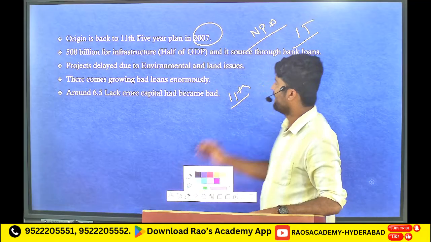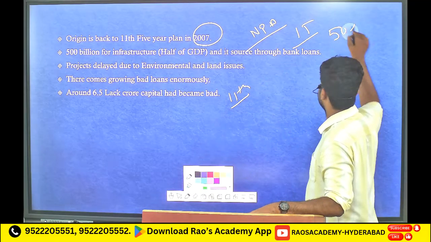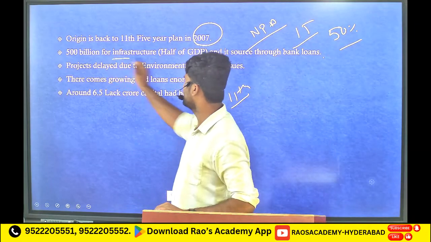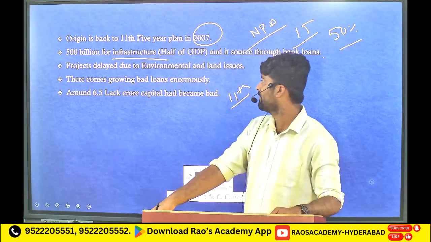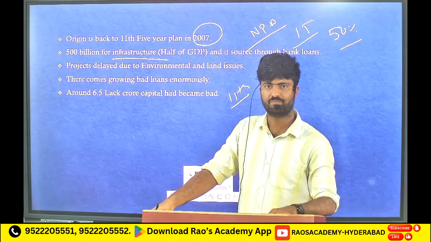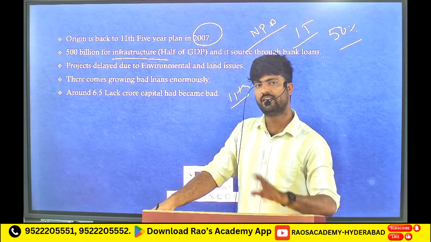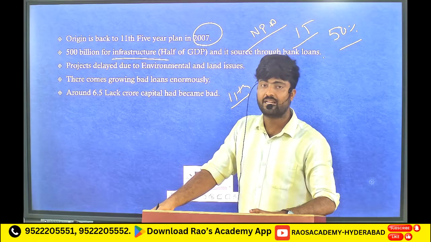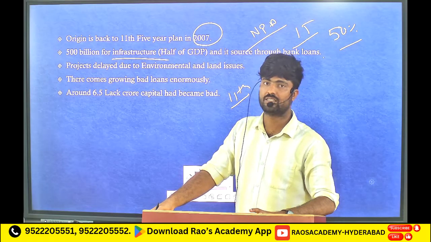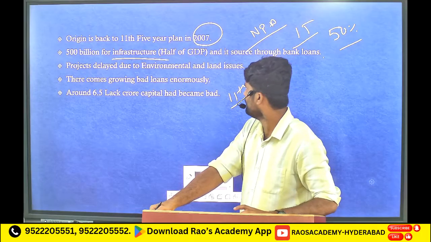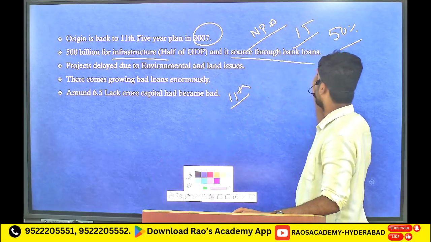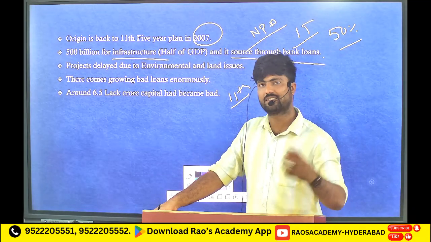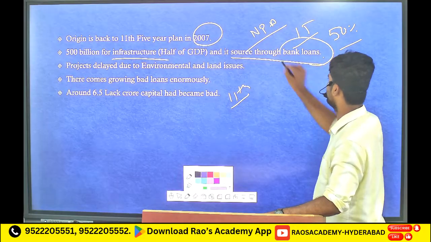Out of this 1 trillion economy, the Indian government decided to invest 500 billion, 50% of the GDP, in infrastructure projects. The government decided to raise this via bank loans.